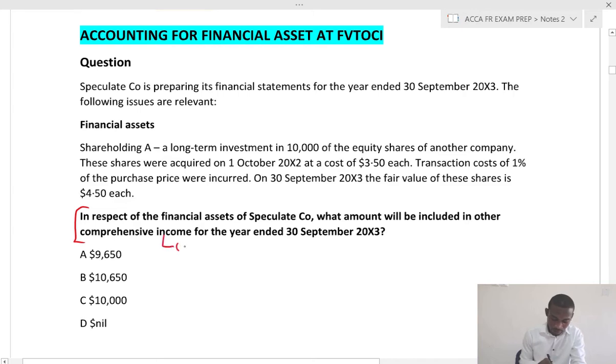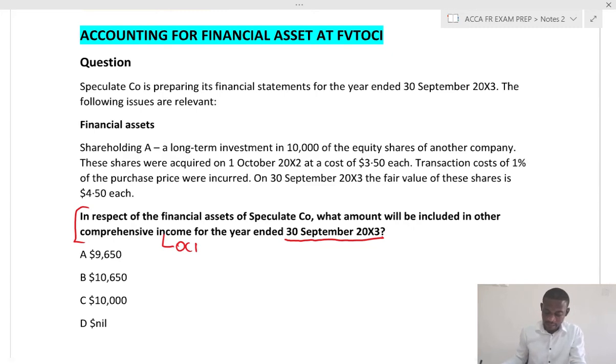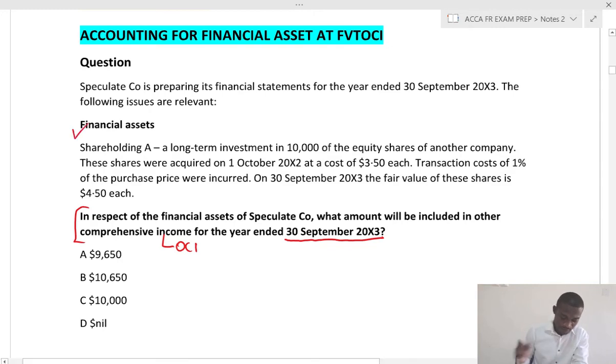OCI for the year ended 30th September 20x3. So let's see. Now Speculate is preparing its financial statements for the year ended 30th September 20x3. The following issues are relevant. It's an extract from all the other issues, but because there is emphasis on financial assets measured at fair value through OCI, I've extracted these to illustrate the point. There is other information which I've left out. So let's look at this.